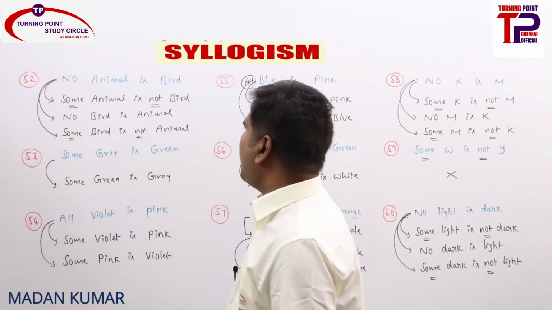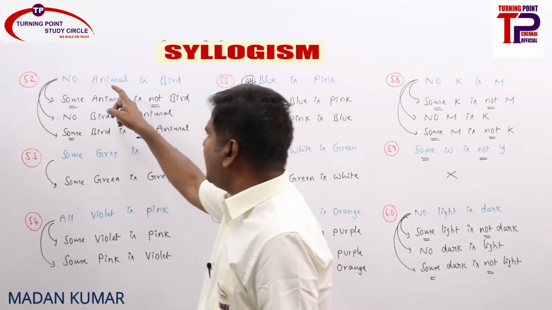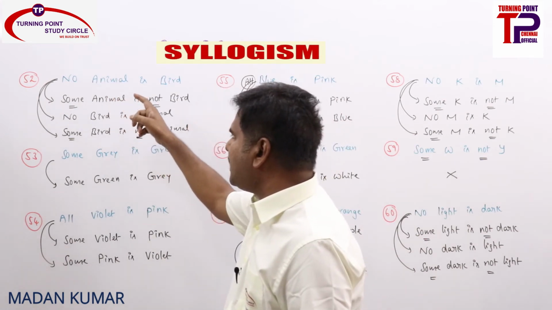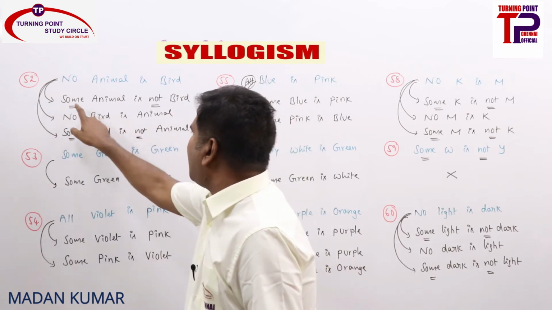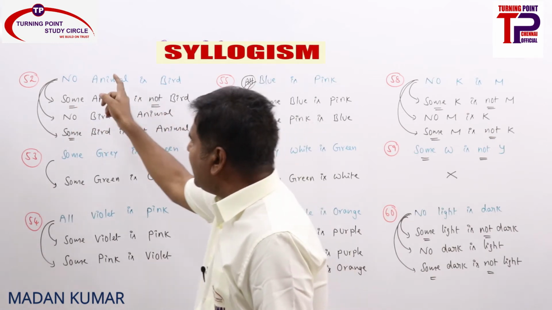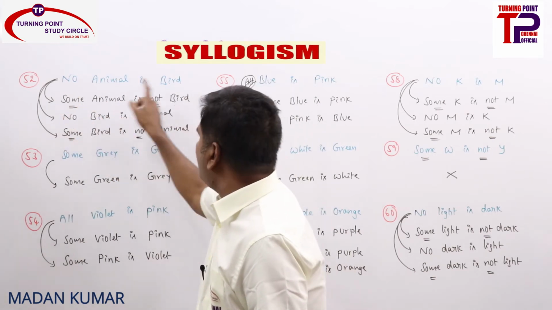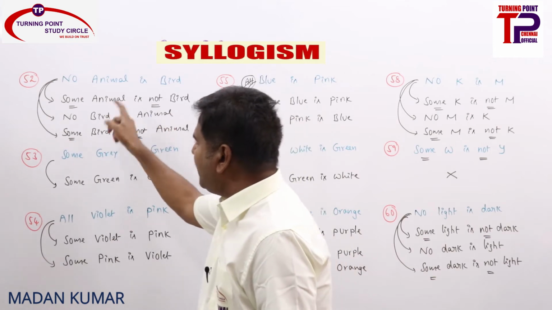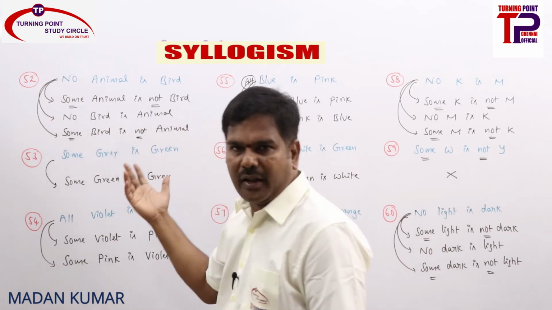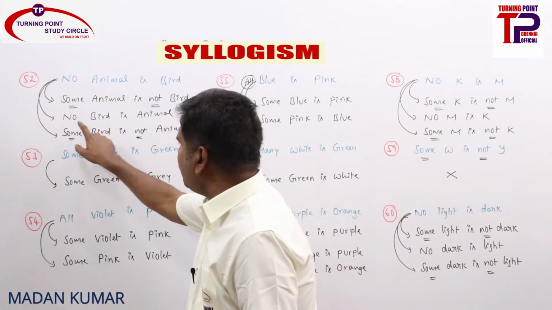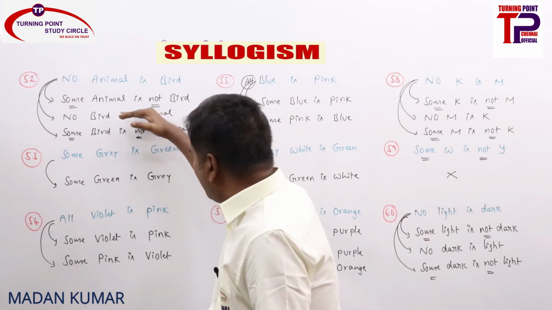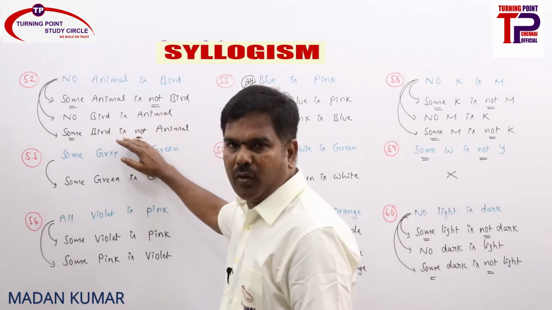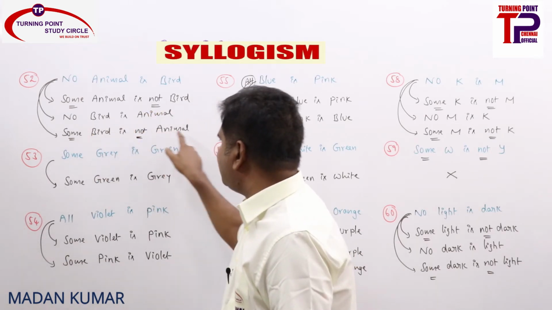First one, no animal is bird. The first immediate inference is implication: E is directly implied by O, so some animal is not bird. E can be converted into E, so no bird is animal. E can also be converted into O, so from no bird is animal, some bird is not animal.